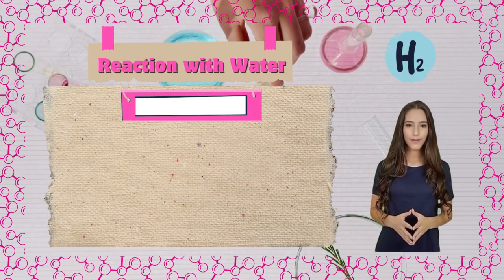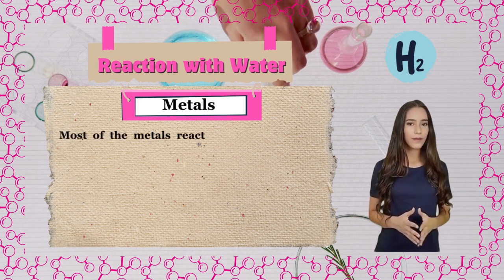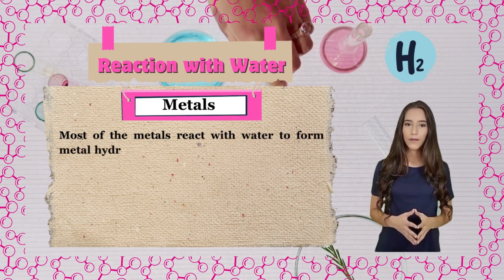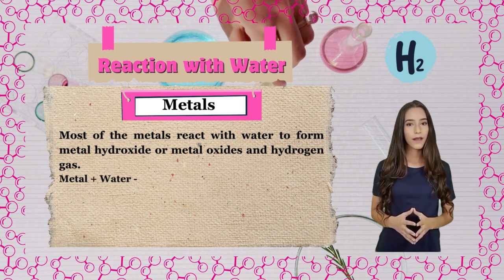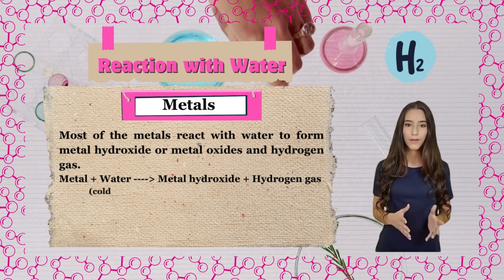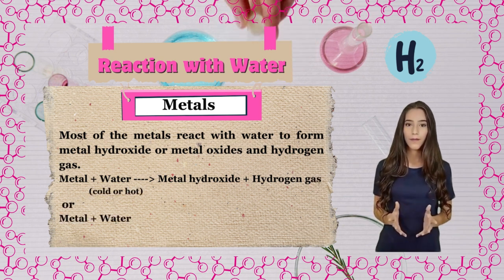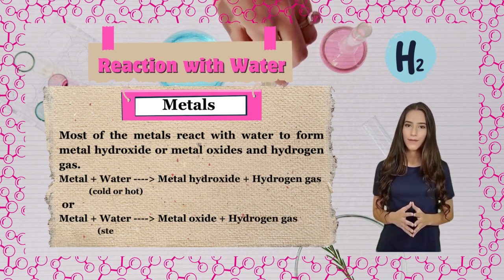Reaction with water. Metals. Most of the metals react with water to form metal hydroxide or metal oxides and hydrogen gas. Metal plus water gives metal hydroxide plus hydrogen gas, for cold or hot water. Or metal plus water gives metal oxide plus hydrogen gas, for steam.